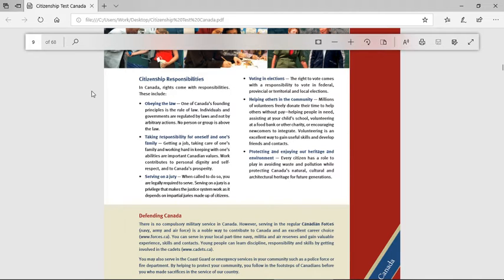Protecting and enjoying our heritage and environment. Every citizen has a role to play in avoiding waste and pollution while protecting Canada's natural, cultural, and architectural heritage for future generations.